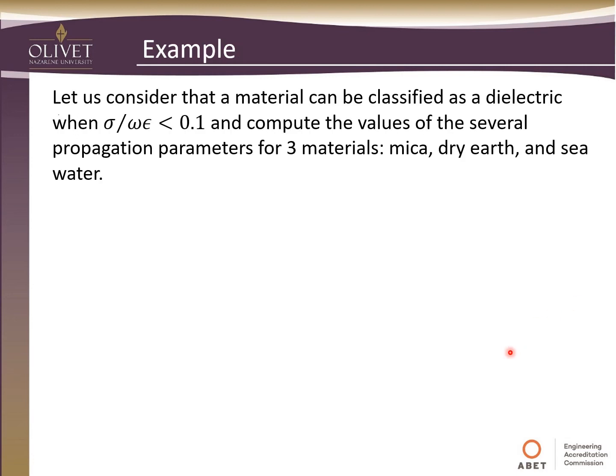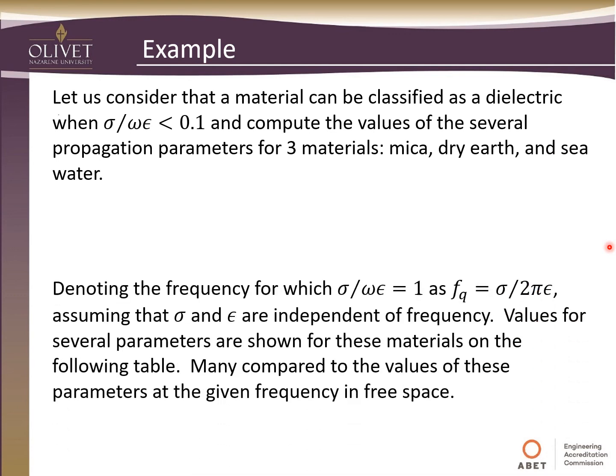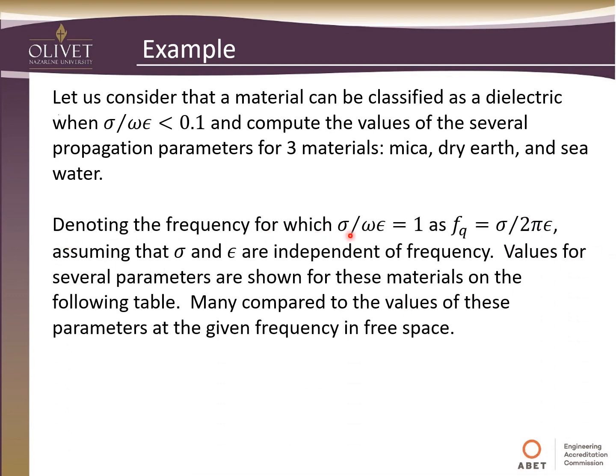Let's look at a quick example. We're going to consider that a material can be classified as a dielectric when this ratio that we talked about is less than 0.1, and compute the values of several propagation parameters for three materials: mica, dry earth, and seawater. Denoting the frequency for which this ratio is equal to 1 as f_c, it's equal to sigma over 2 pi epsilon, assuming that sigma and epsilon are independent of frequency, and that's not always the case.